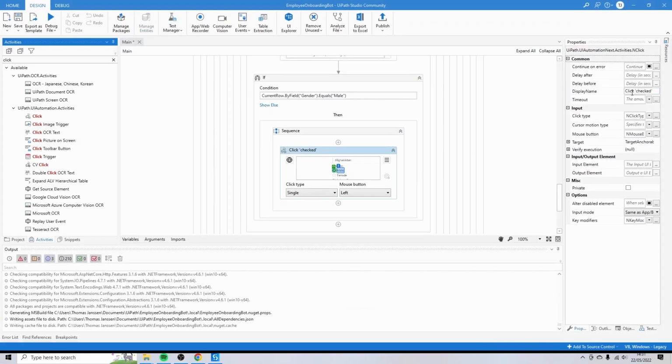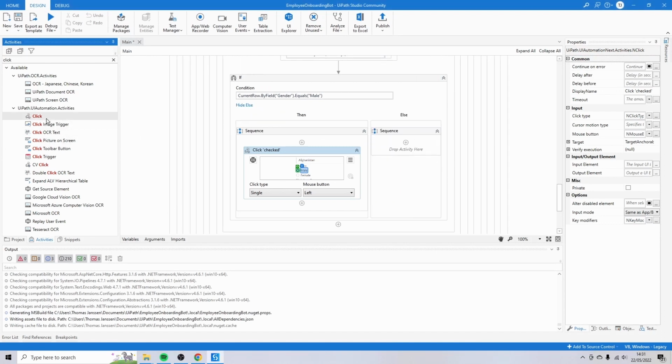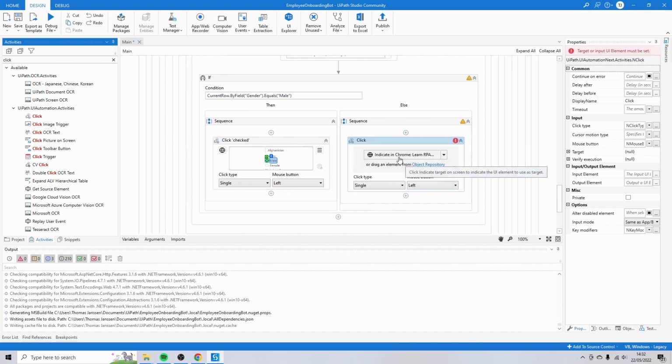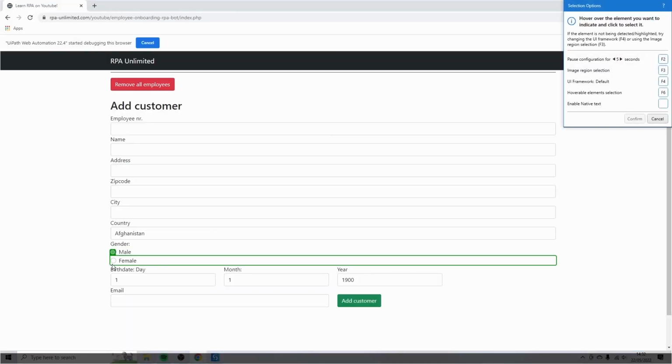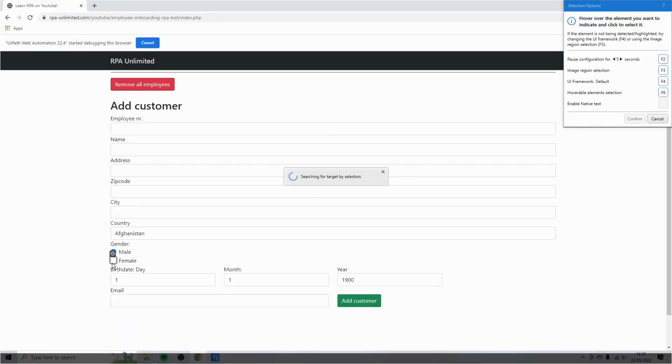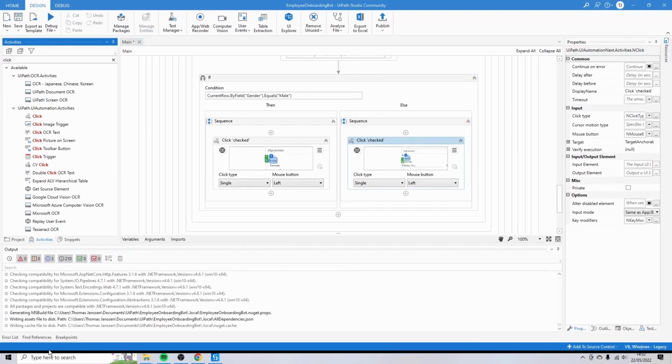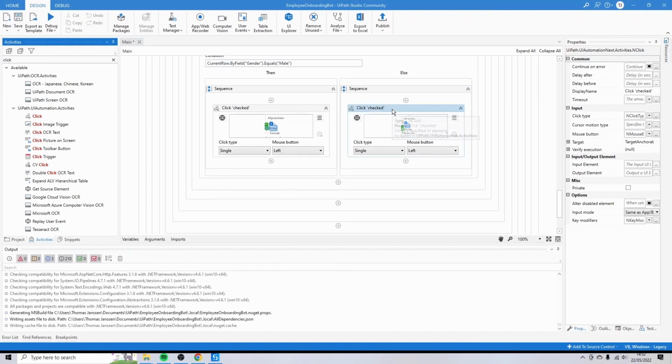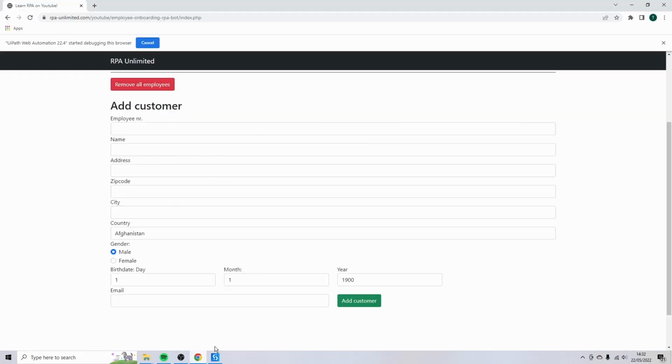Confirm. And if this person is not a male, it's probably going to be a female. So click on show else and select the click. Indicating Chrome. So if this person is not a male, it's a female. And then we're going to click here, of course. Click confirm. Now there are two actions left.